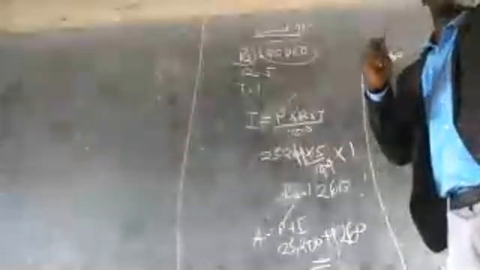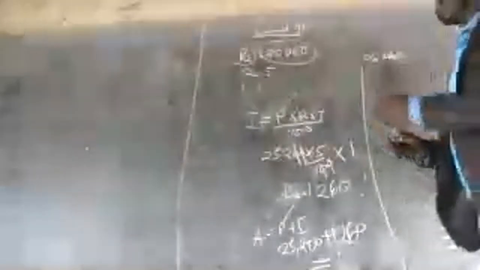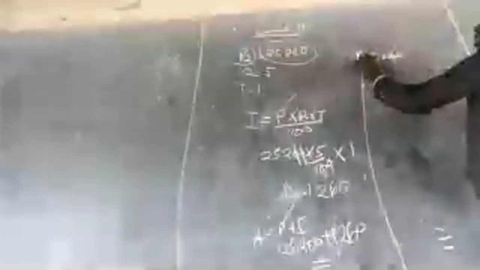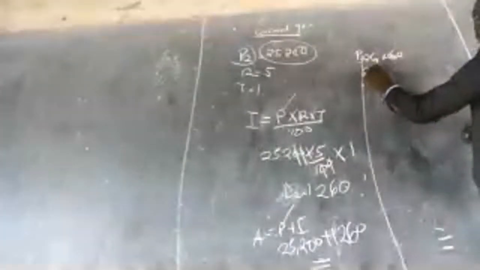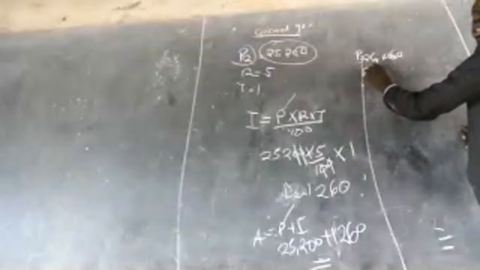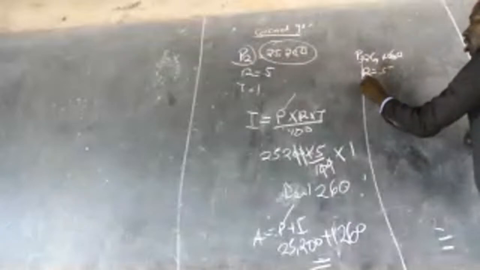The amount of the second year acts as the principal of the third year. So the principal of the third year is this one. The rate is the same, 5, and time is 1.